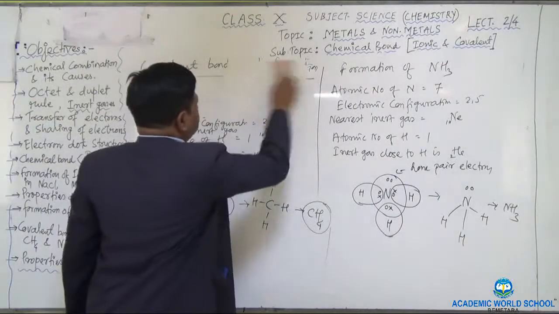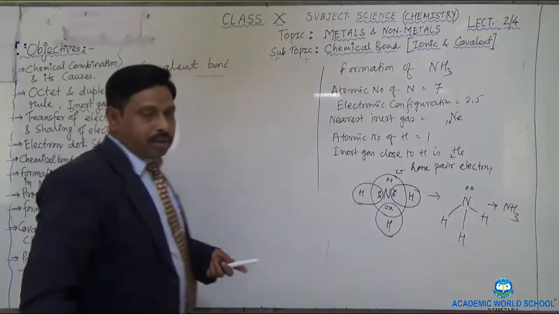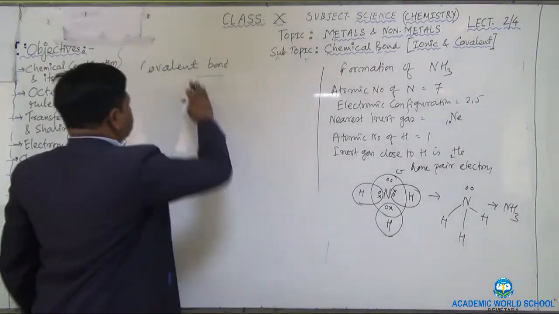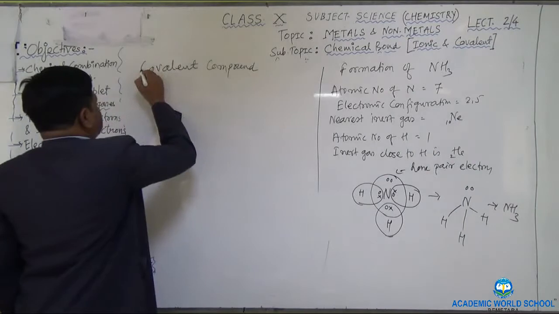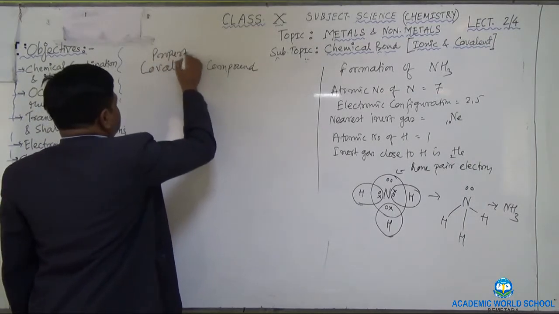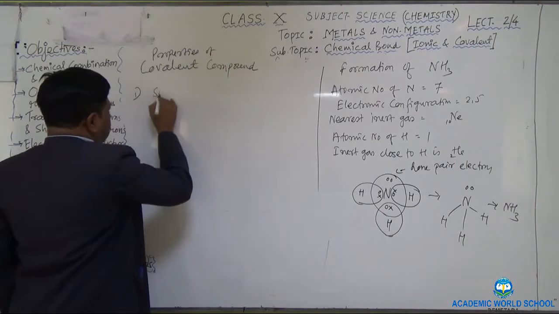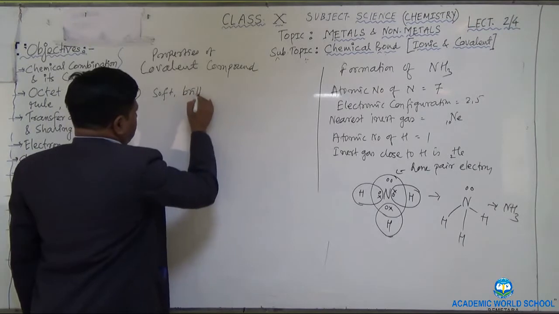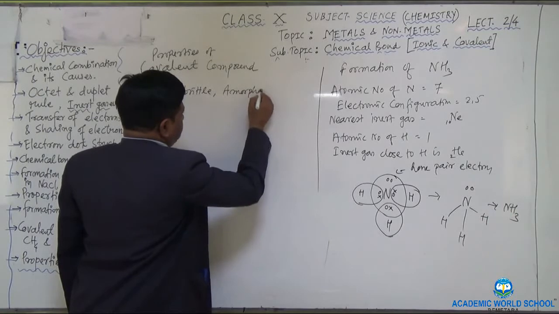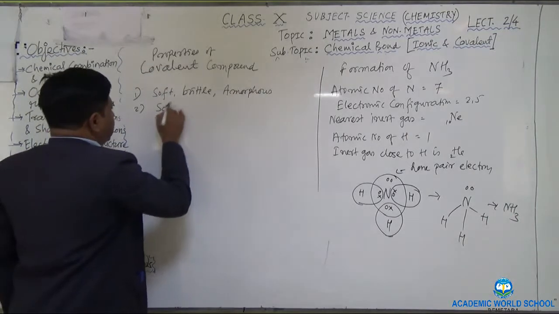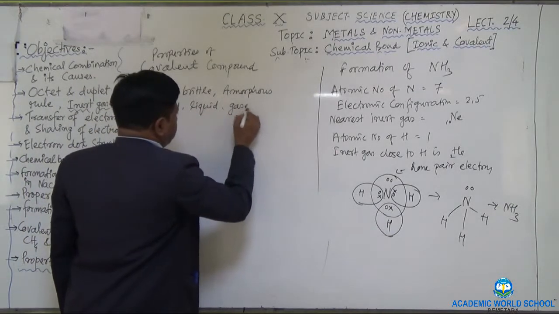Let me write down the properties of the covalent bond, or your properties of the covalent compound, because a compound having a covalent bond is known as a covalent compound. Properties of covalent compounds. Okay. These are just the opposite of the properties of ionic compounds. Right. Let me start. These are soft and brittle and amorphous. Amorphous means powder form. They can exist in the form of a solid, maybe a liquid, or maybe a gaseous form, right?